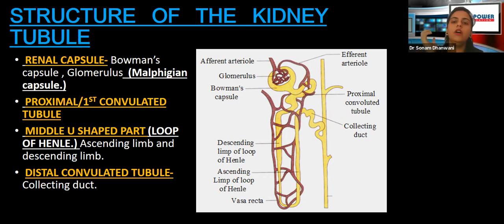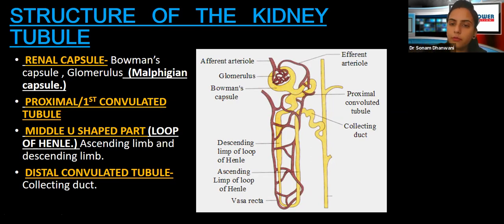Okay, now further ahead of this what is present is a convoluted tubule. Convoluted means you can say it's curved, crooked, with many twists and turns. See, if you look here, you can see so many twists and turns in this part. So this is known as the first convoluted tubule or PCT, that is proximal convoluted tubule.